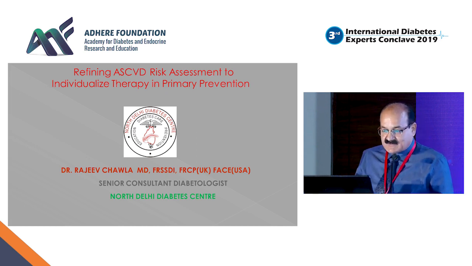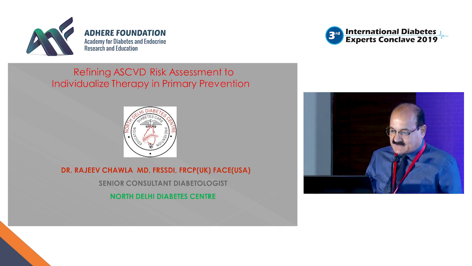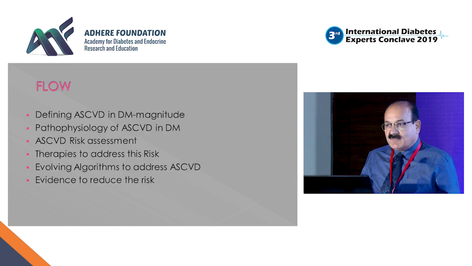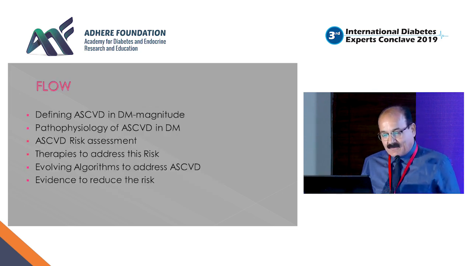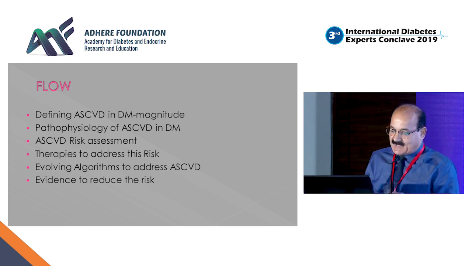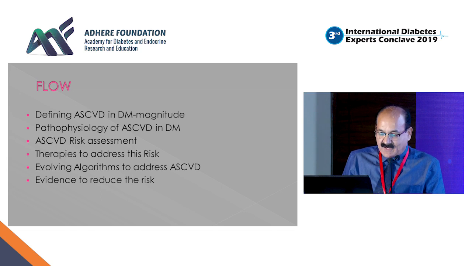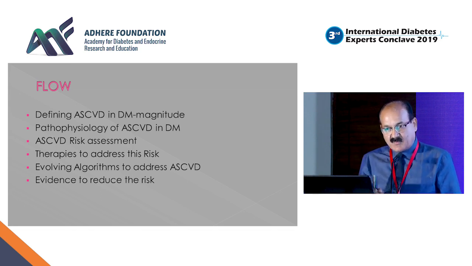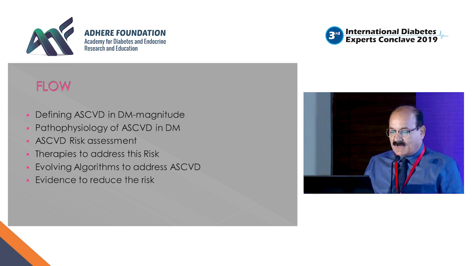The task they've assigned to me is defining atherosclerotic cardiovascular risk assessment to individualize therapy in primary prevention. The flow of my session will be: first, what exactly is atherosclerotic cardiovascular disease and what is the magnitude in diabetes; pathophysiology; how we can do a risk assessment; therapies to address the risk; and evolving algorithms to address this issue of atherosclerotic cardiovascular disease in the management of type 2 diabetes, and whether there is evidence to prove that if you go with this algorithm, it makes a difference in terms of overall outcomes.